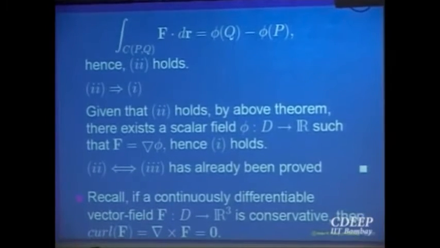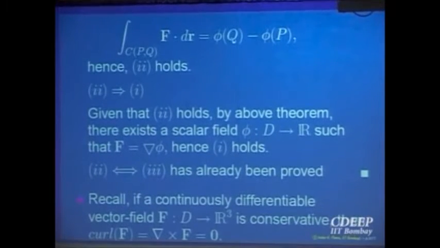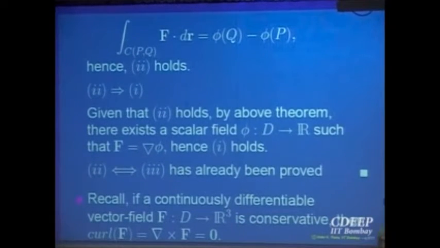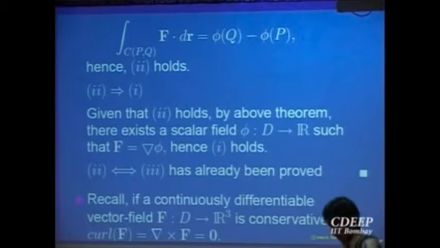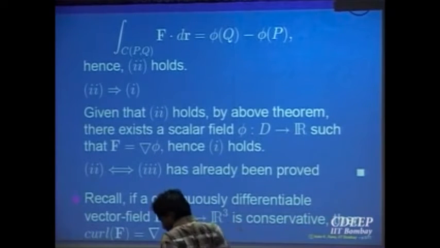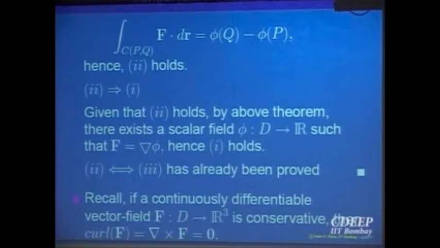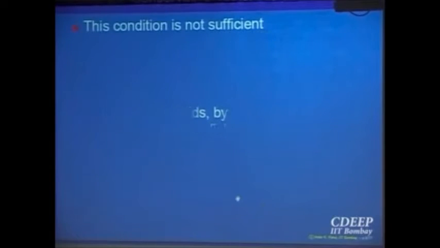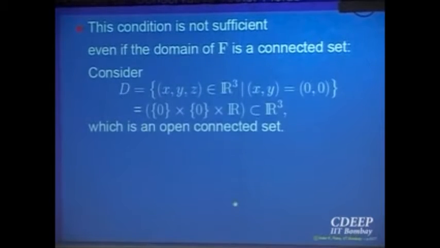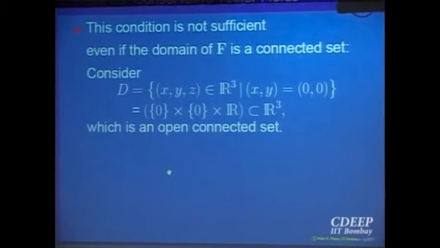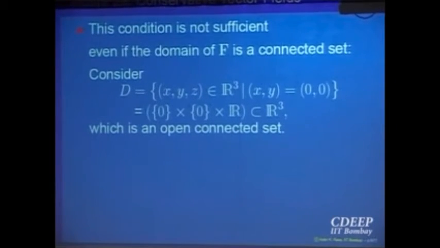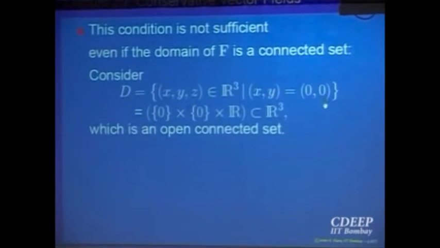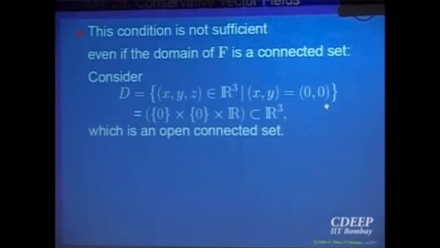But the converse need not always hold. It is conservative means it is a gradient and hence curl will be equal to 0. But the converse of this statement is not always true, namely, for a vector field, curl equal to 0 need not imply it is conservative. So I would like to give an example for that. The example is quite simple actually. So look at the domain D, which is all points in space R3, say that the first two coordinates are not 0, okay?